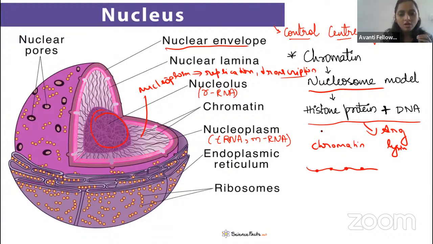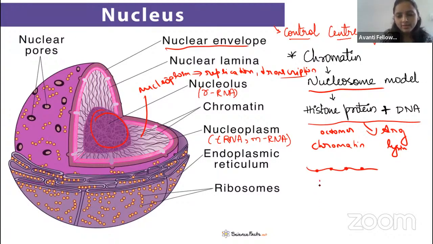The histone octamer will bind on the DNA and it will form the chromatin-like structure. Very good. Nuclear pore is due to the fusion of the nuclear membrane, the two membranes, the outer layer and the inner layer. So how many histone proteins are there?